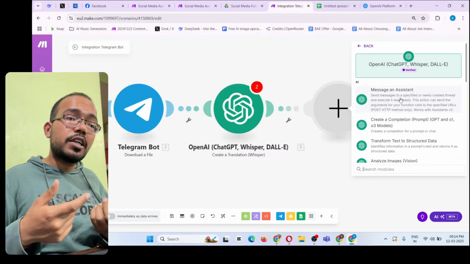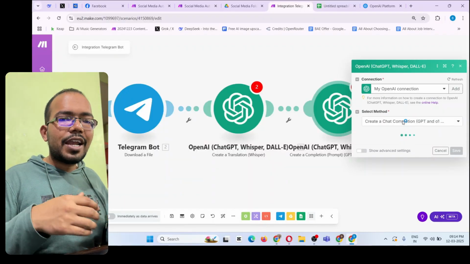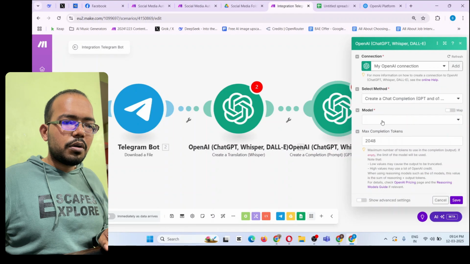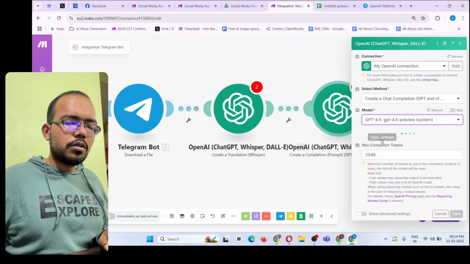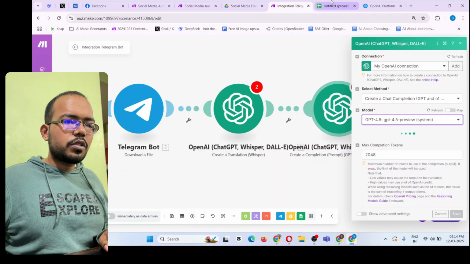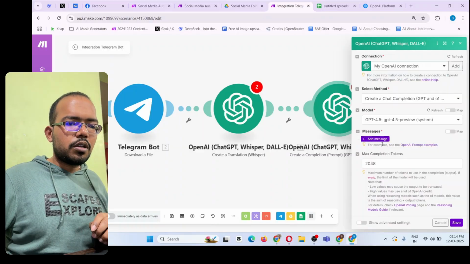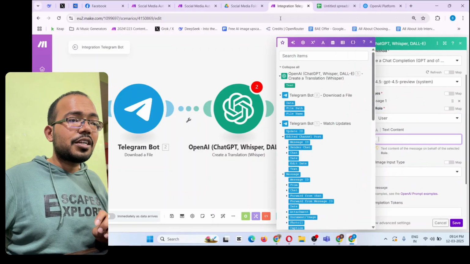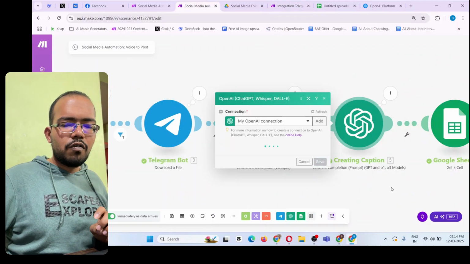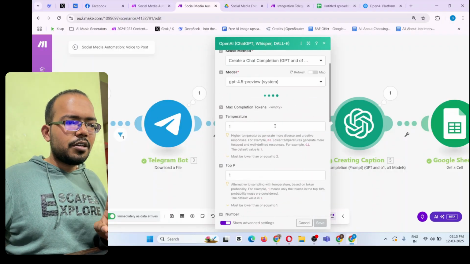This time we have to create a completion prompt. So basically we are using the ChatGPT bot to write the content for us. What we will do, choose the model which is the best model now, 4.5. Same process, the connection over here you already built one time, so you simply have to select it from here. Once you've done that, click on message, in the role choose user, and in the text content, the same text content I show you over here, you have to give the same prompt. You can copy my prompt as it is.